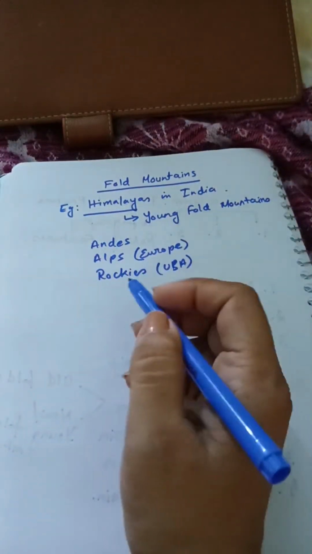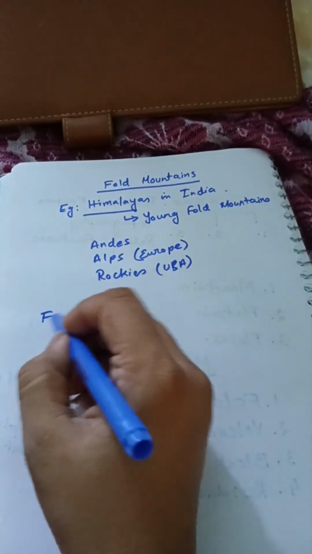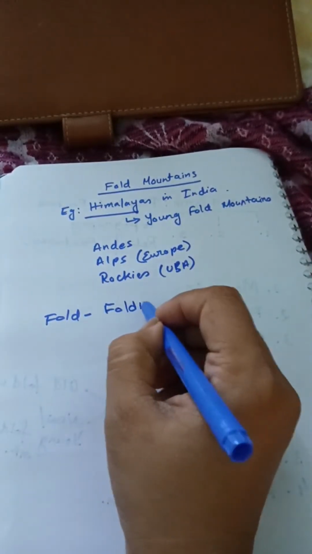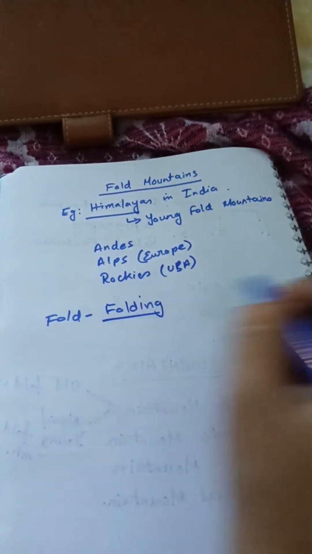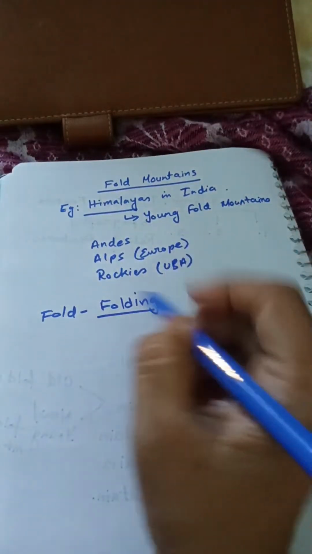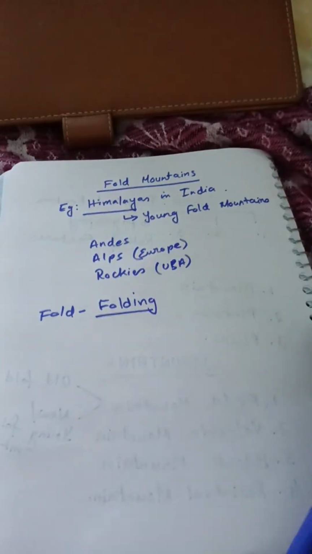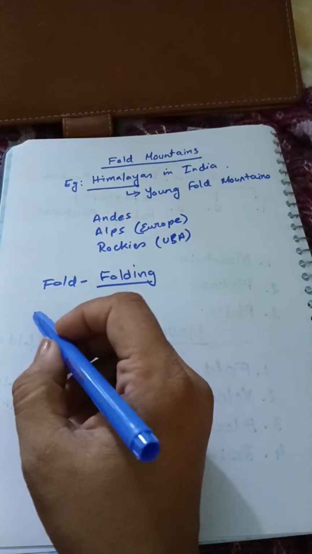Now how are these fold mountains formed? From the term you can understand that it is formed from folding. Folding of what? Folding of a kind of landform. Before fold mountains were formed, there were two land masses.